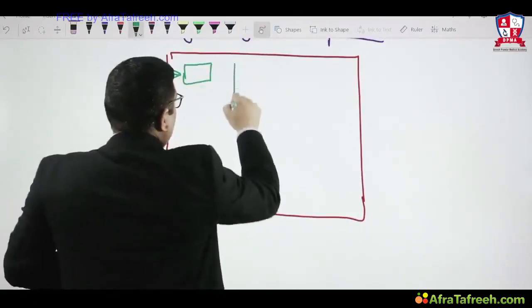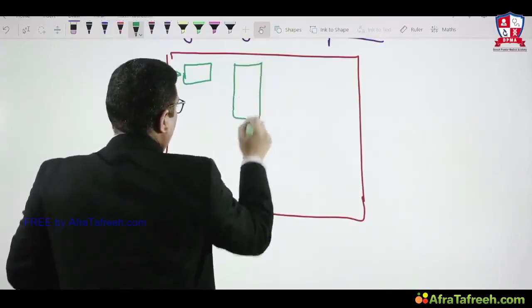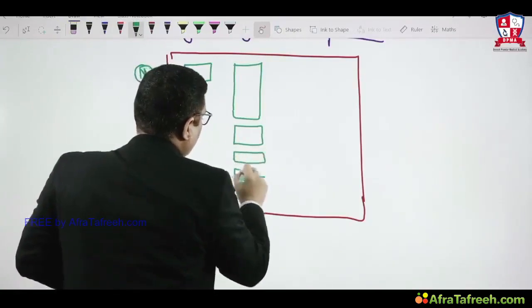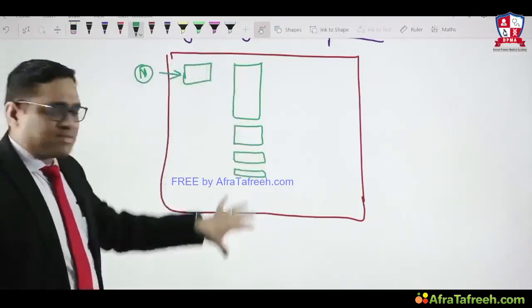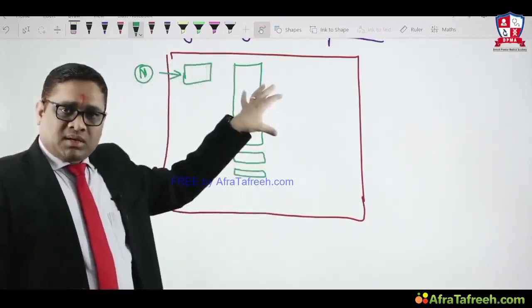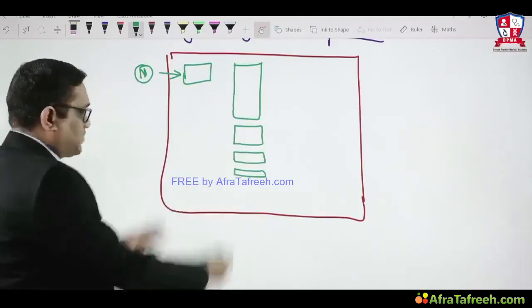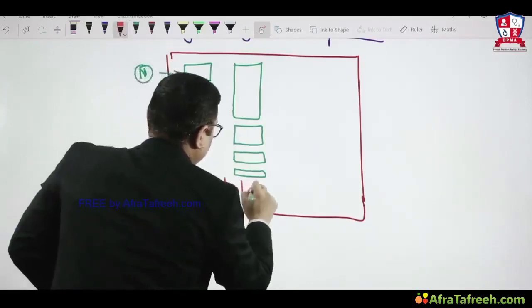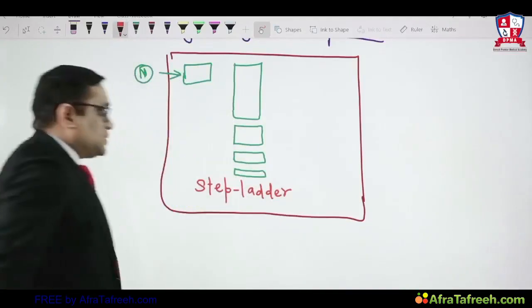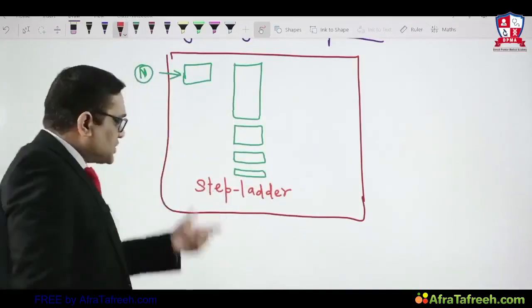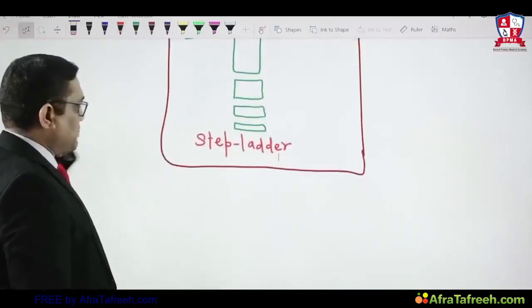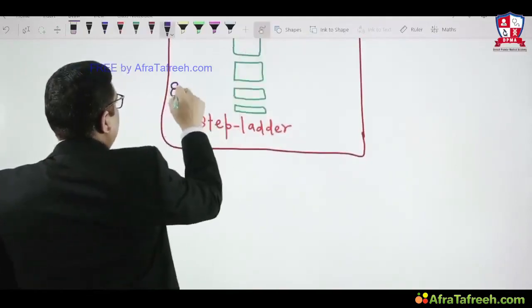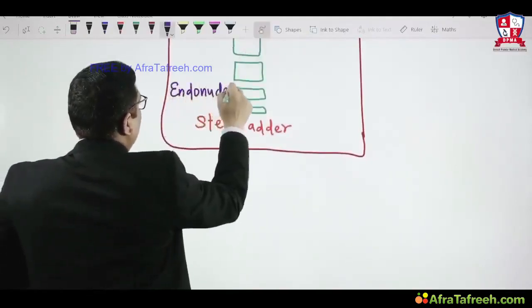The second possibility is you will see DNA damage by endonuclease in fragments getting smaller and smaller, stepwise like a ladder. This pattern is called a step ladder pattern. So remember, on agarose gel electrophoresis we see a step ladder pattern, and the reason for the step ladder pattern is endonuclease, right?